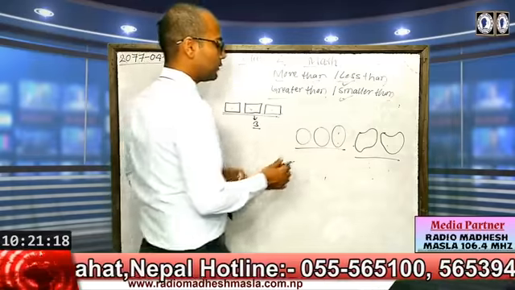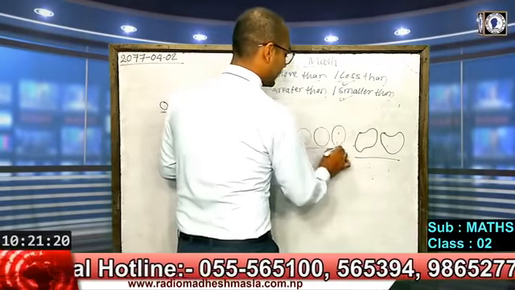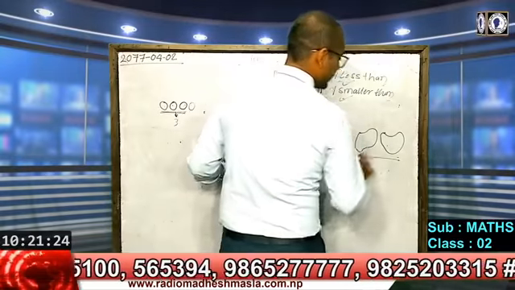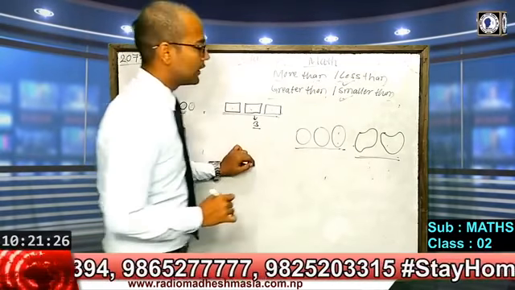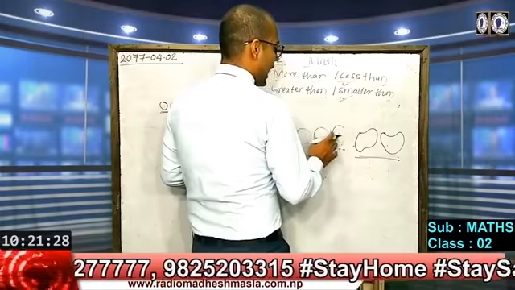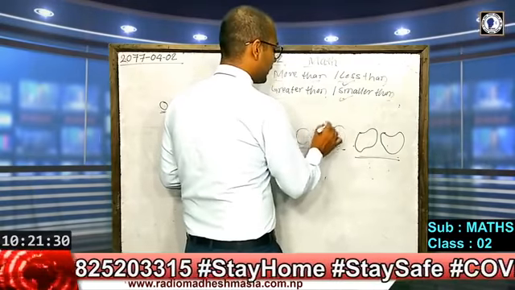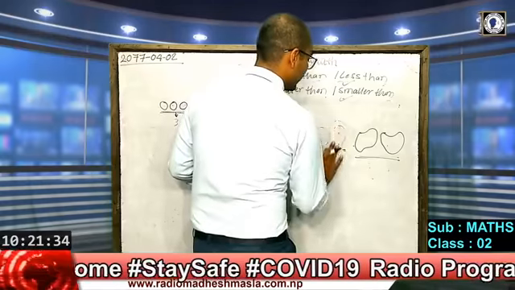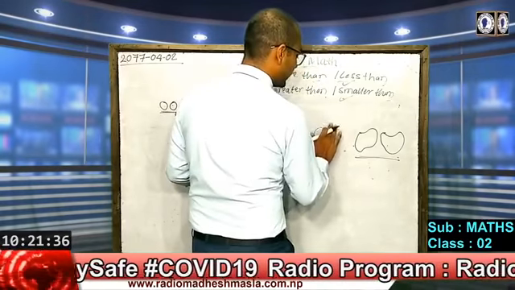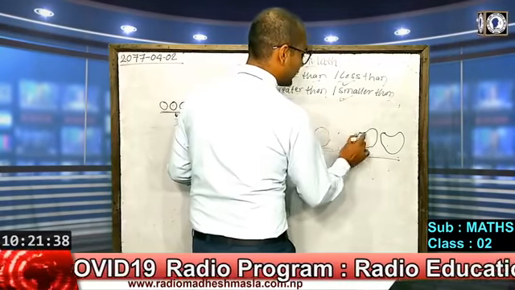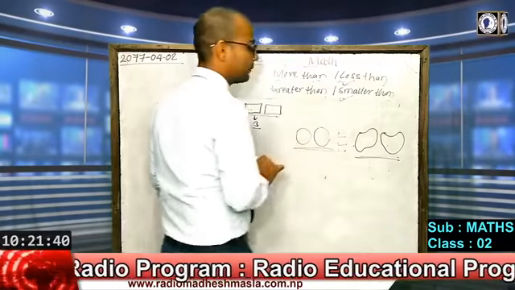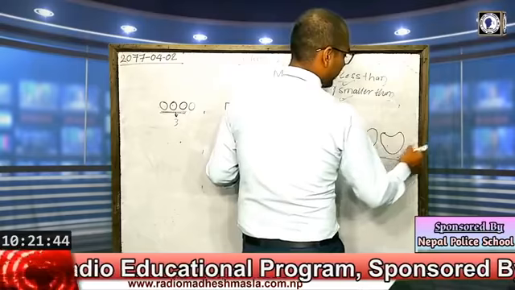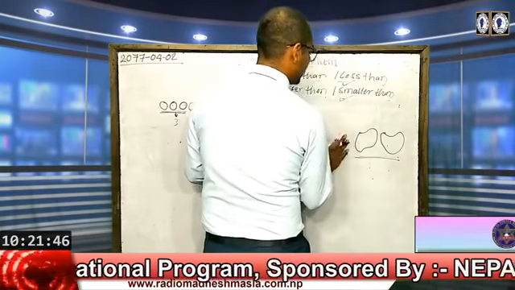So we can find here how many oranges there are: 3 oranges. And how many apples? 2 apples. So how many more oranges are there in the given columns? When we erase one orange, the number of oranges and the number of apples become equal. And when we add one apple on the other side, then also it becomes equal.